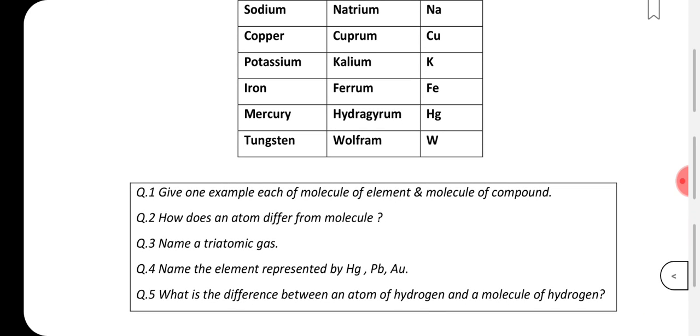Based on this, there are some questions which you can try to do. Give one example of each: molecule of element and molecule of compound. How does an atom differ from a molecule? Name a triatomic gas. Okay, and name the element represented by Hg, Pb and Au. You can try finding this out. And what is the difference between an atom of hydrogen and a molecule of hydrogen?